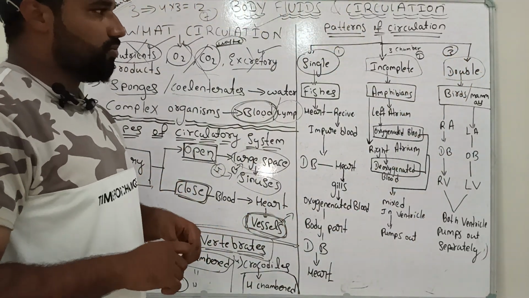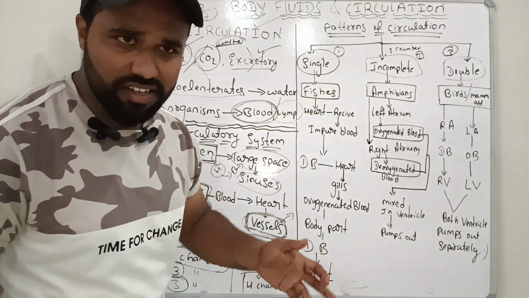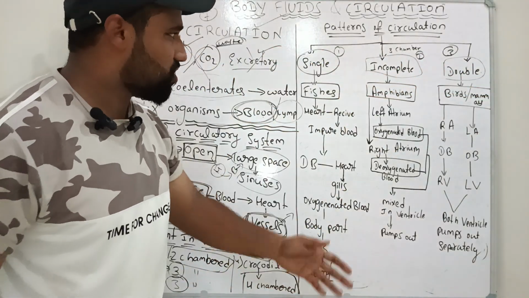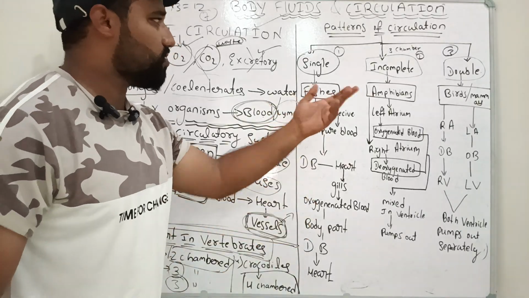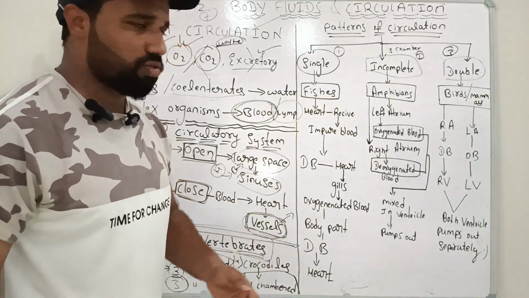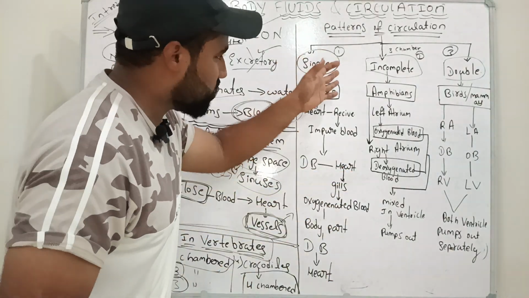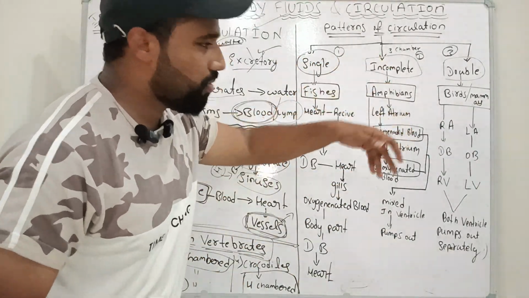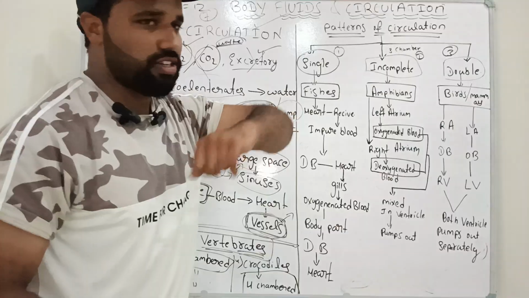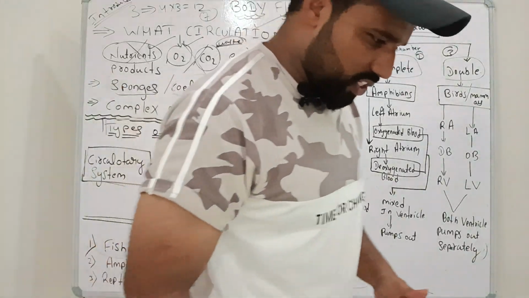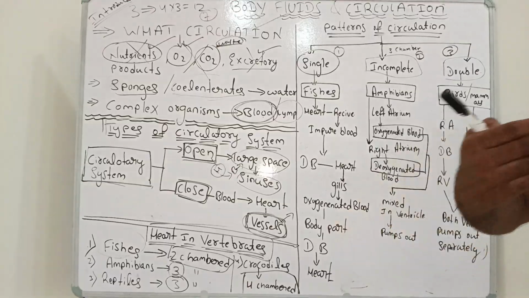We already discussed these in the ninth and tenth standard. These have some normal definitions. What is single circulation? What is incomplete circulation? What is double circulation? In detail, we will discuss what kind of mechanisms take place in single circulation, incomplete circulation and double circulation. We will discuss what is single circulation and where single circulation takes place.